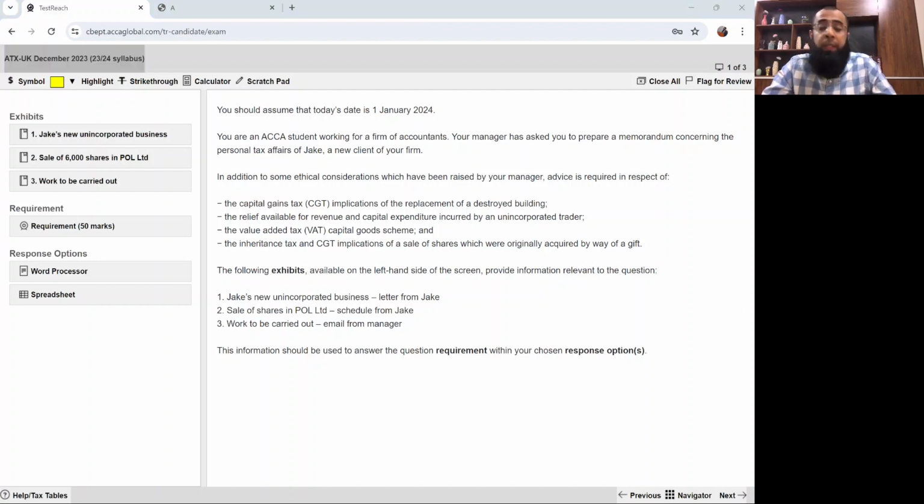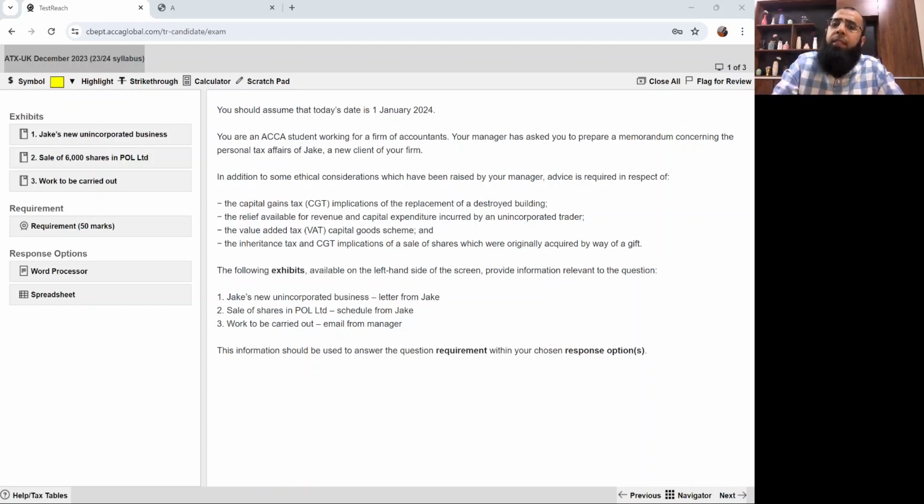Now, one confusion: that 23-24 syllabus, for which exam attempts is it relevant? It's relevant from June 2024 exam to March 2025 exam. Now the student will say, sir, I'm studying in 2024, why are we studying the tax of 2023-24? Always remember that tax works 1 year behind. Tax does not work in advance or in the current year. You first earn in a complete year, then you file a return. So for the students who will be giving exam in June 24 to March 25, this Finance Act is relevant, which we call Finance Act 2023, for 23-24 examination.